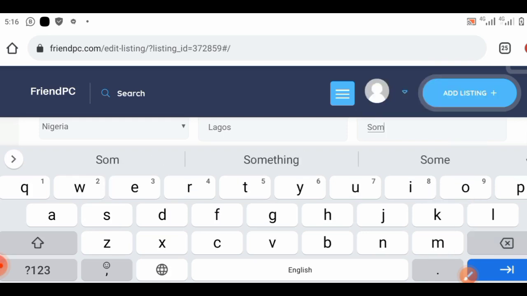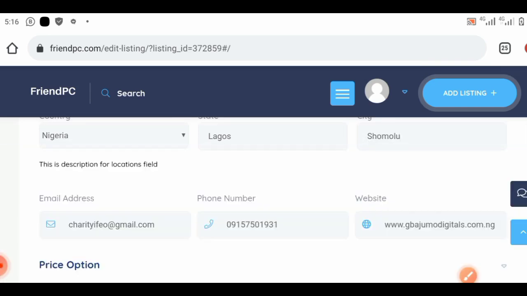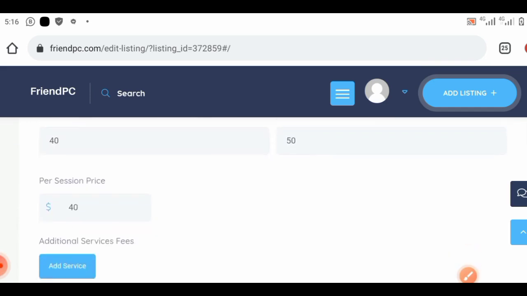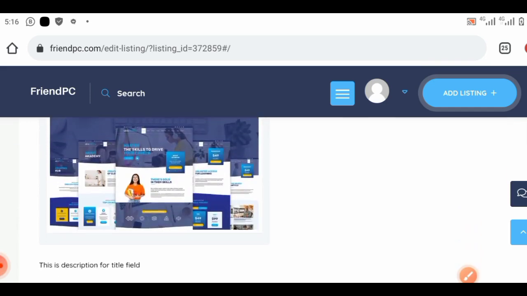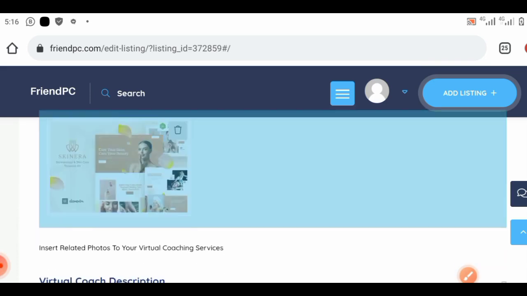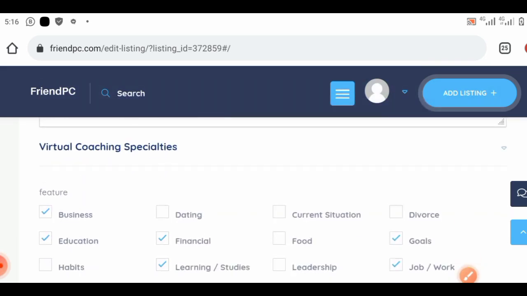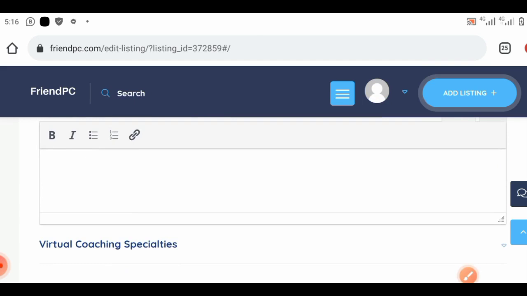So let me put Shomolu over here, because I'm in Shomolu. Let me just put Shomolu. They can search for it by themselves. That will even give me an advantage to put my picture, because I didn't want to put my picture, because I used United States before. You can see I have not added a description because of this video.